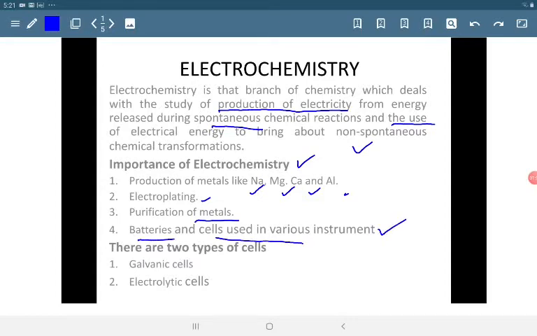There are two types of cells, galvanic cells and electrolytic cells. So these two types of cells will be studied in detail in electrochemistry. Galvanic cells are those in which the chemical energy is converted into electrical energy, and electrolytic cells are those in which electrical energy is converted into chemical energy. So basically electrochemistry deals with the relationship between electrical energy and chemical energy.